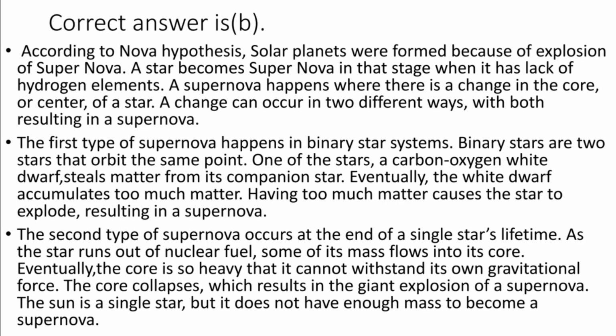The second type of supernova occurs at the end of a single star's lifetime. As the star runs out of nuclear fuel, some of its mass flows into its core. Eventually, the core is so heavy that it cannot withstand its own gravitational force. The core collapses, which results in a giant explosion of a supernova. If we talk about the Sun, it is a single star, but it does not have enough mass to become a supernova.